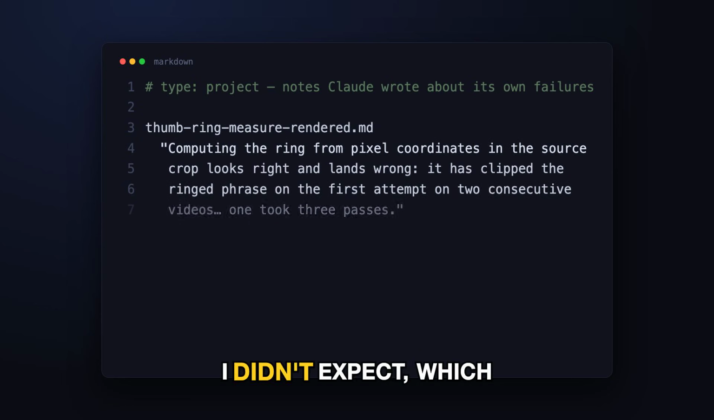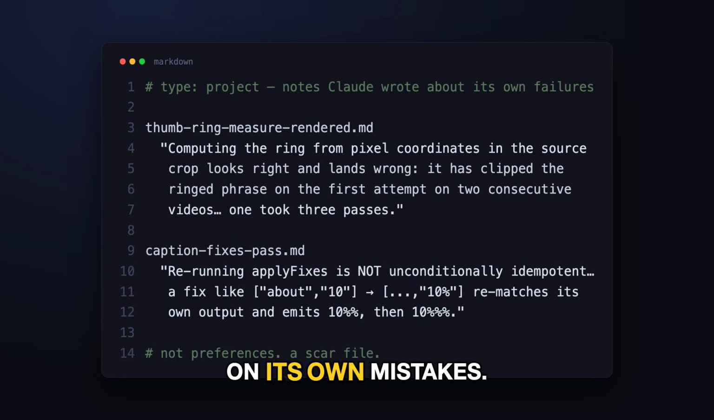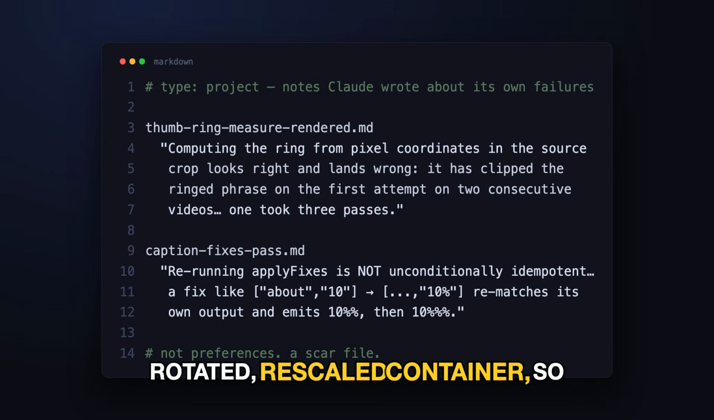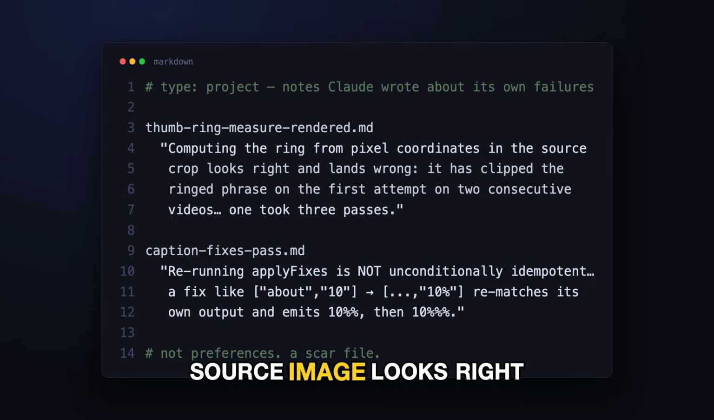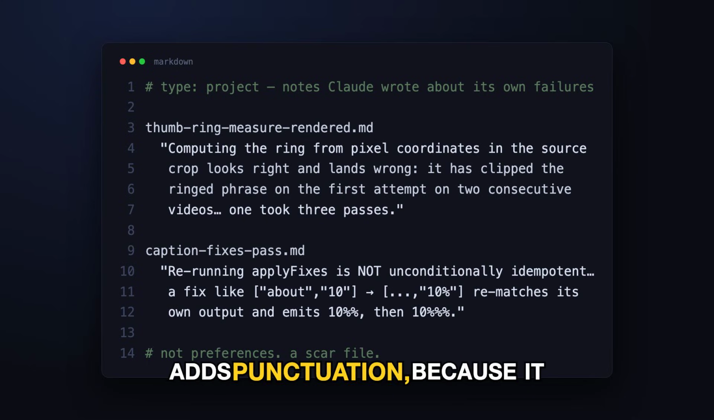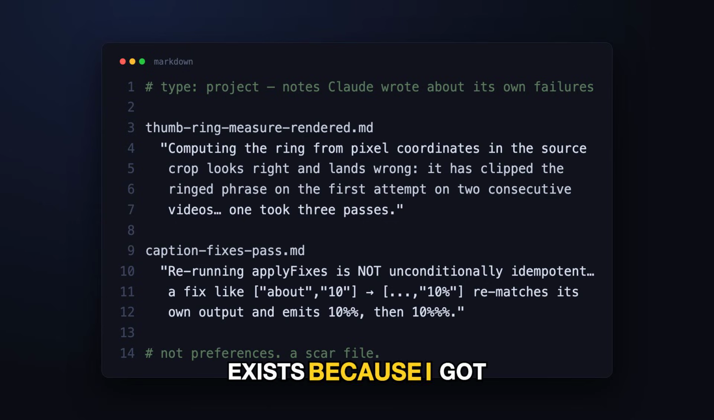And here's the category I didn't expect, which is Claude taking notes on its own mistakes. One file is about thumbnail geometry. It says the ring coordinates are a percentage of a rotated, rescaled container, so computing them from the source image looks right and lands wrong. And then it lists the evidence. It clipped the text on 2 consecutive videos, and one of them took 3 attempts. Another records that a caption-fix pass is not idempotent if the replacement adds punctuation, because it once produced 10%. These aren't preferences. They are a scar file, and every one of them exists because I got something wrong and wrote down why so the next session wouldn't.